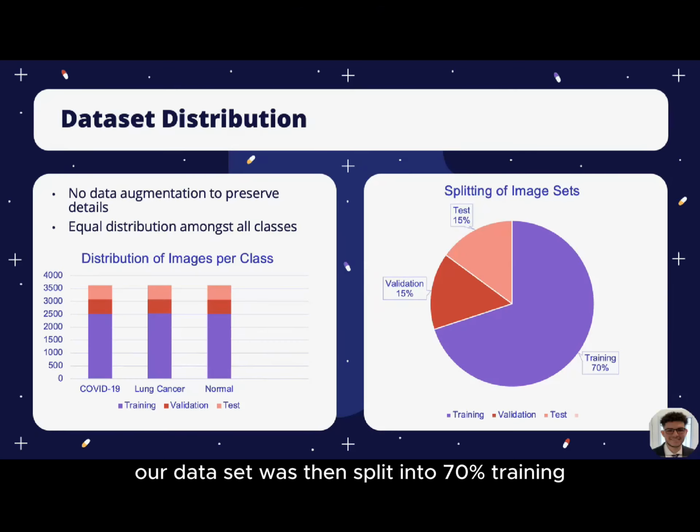Our dataset was then split into 70% training, 15% validation, and 15% testing sets. This ensured a fair and unbiased evaluation of the model. To maintain the integrity of critical details, especially in cancer x-rays, we avoided data augmentation like rotation or flipping, since the input is always in the same format. Augmentation might have risks altering small indicators of disease, potentially leading to misclassification. By balancing the dataset and keeping all images in the original orientation, we ensured consistent and reliable inputs.